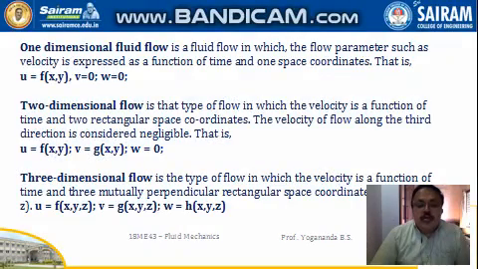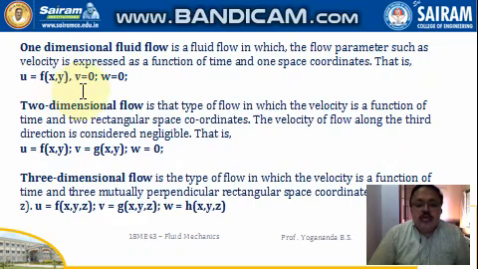Then 1D, 2D, and 3D flow. So one dimensional flow, it is the flow in which the flow parameters such as velocity is expressed as a function of time and one space coordinate. So here we are taking the velocity as the function of x.